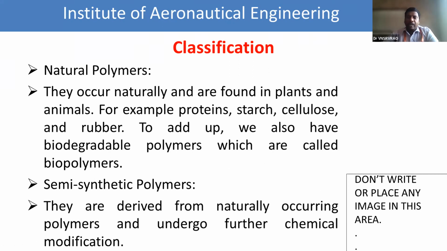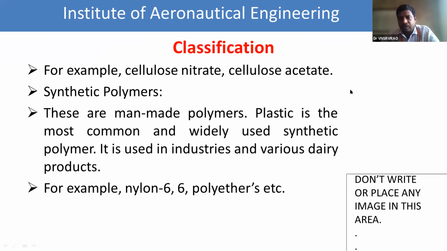And what about the examples of semi-synthetic polymers? Cellulose rayon and cellulose nitrate. Okay, ma. Cellulose acetate and cellulose nitrate. And what about synthetic polymers? Nylon, polyethylene. Nylon 6,6 and polyether. Polyether also comes under the category of synthetic polymers. So this is the first classification of the polymers based on their source.